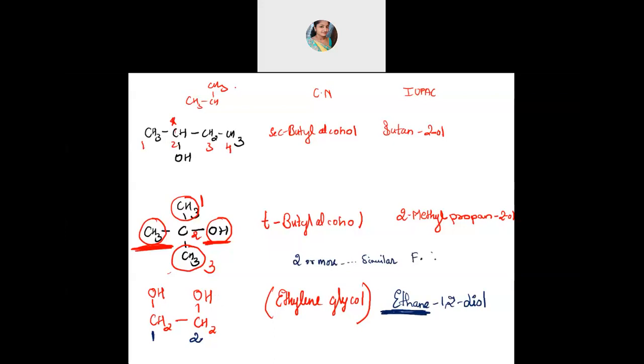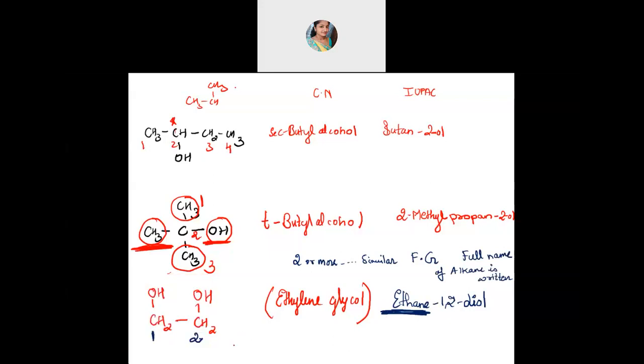The full name of the alkane should be written, not replacing the E. So I've written the full name here, 2 carbon, so ethane. Then you see which position this OH group is present. First and second position, so then 1, 2 diol.